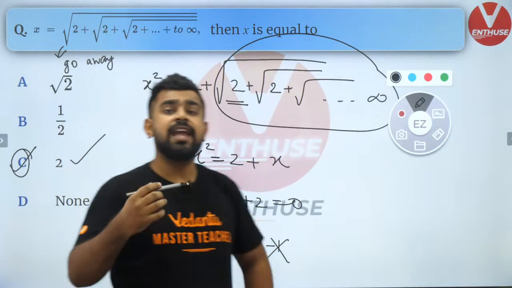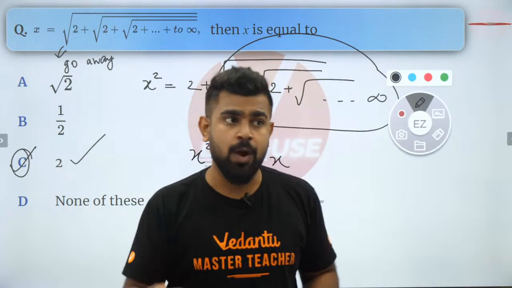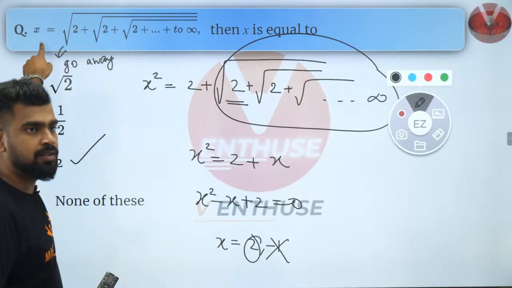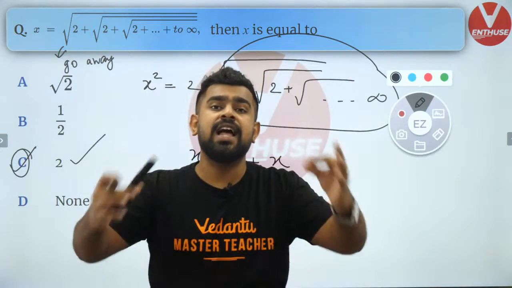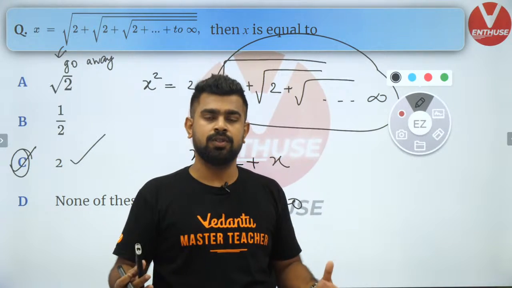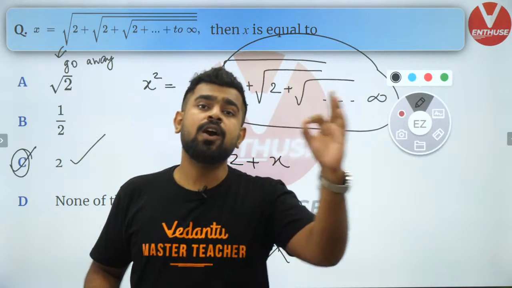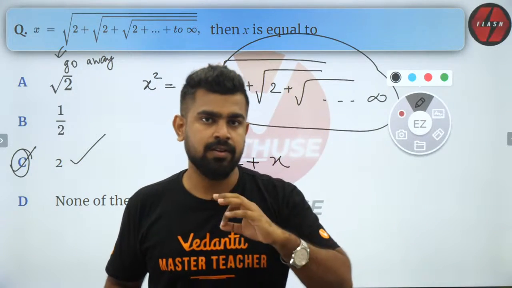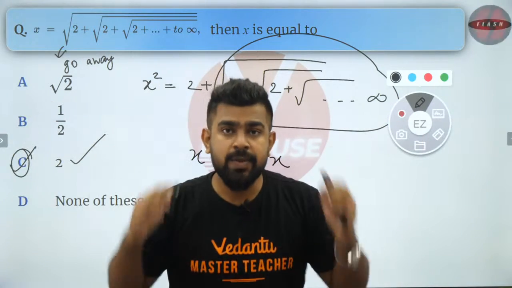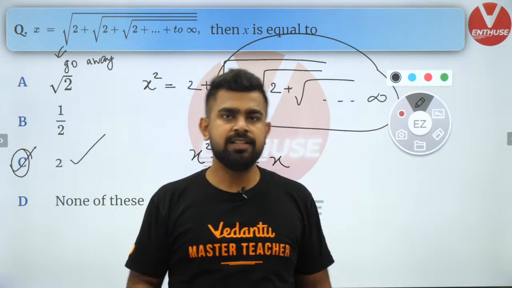But let me tell you one thing extra. Why did we get minus 1? Because in maths, everything has to be reasoned out. You should understand why that came. That came because I squared this. Whenever you square an equation, you bring in extra roots. They are called extraneous roots. And extraneous roots you have to handle carefully, because they may or may not satisfy your given equation. Are you guys understanding that? So whenever you are squaring an equation, be very careful, because you will bring in extra roots.